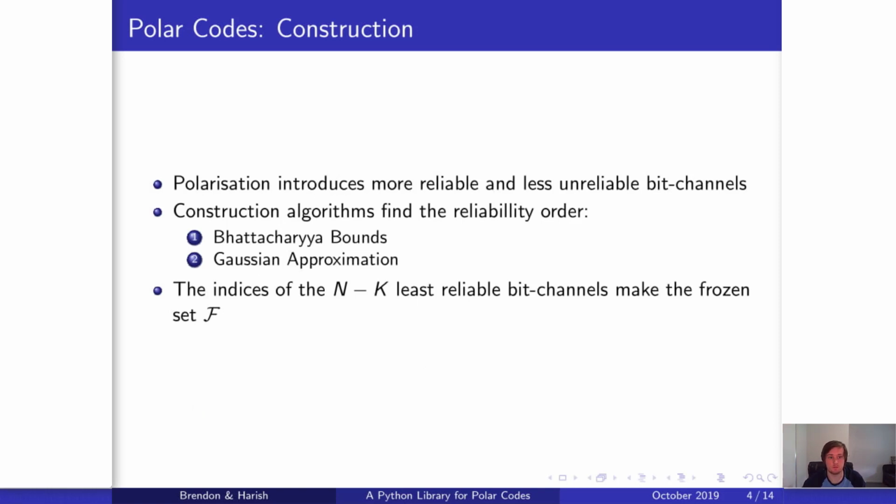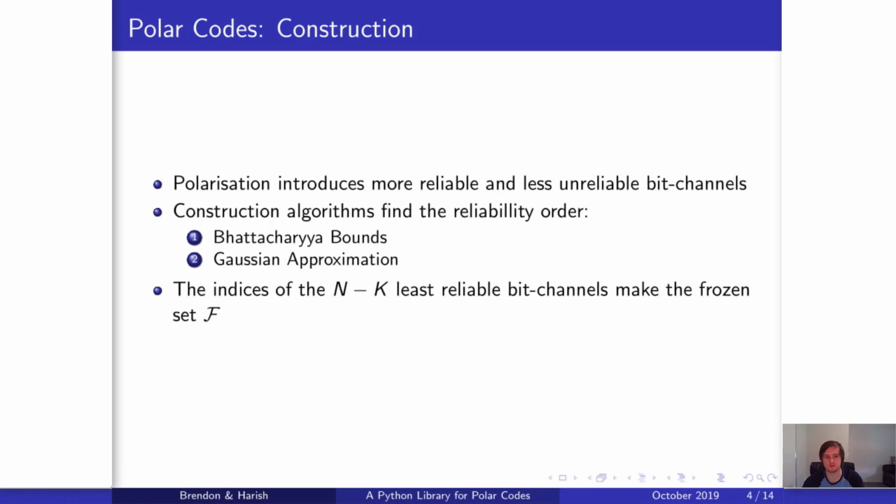Now let's go through the few steps that we need to take to encode and decode a polar code. The first is construction. Polar codes are based on polarization of the bit channels, which tries to combine the capacity of all the bit channels and then split them into more reliable and less reliable channels, hence the name polarization.